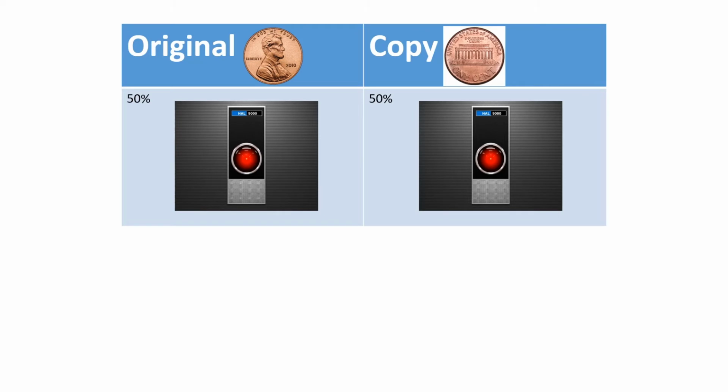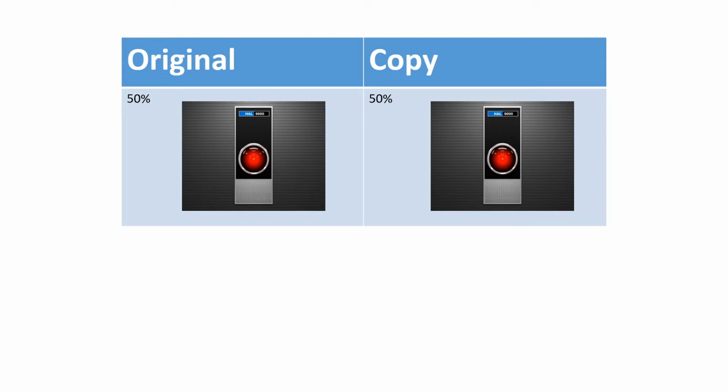The way we're going to solve this problem is by starting with much simpler problems and gradually working up to the problem we're trying to solve. Imagine a much simpler experiment. We're going to flip a coin, and if it lands heads, we're going to turn on the original AI and ask it, was it heads or tails flipped? Likewise, if a tails was flipped, we're going to turn on the copy and ask it, was it heads or tails flipped? Well, the AI doesn't know, therefore its answer is going to be 50% chance. There's a 50% chance a heads was flipped, and it's the original, and a 50% chance that a tails was flipped, and it's the copy. And the AI doesn't know which is which.